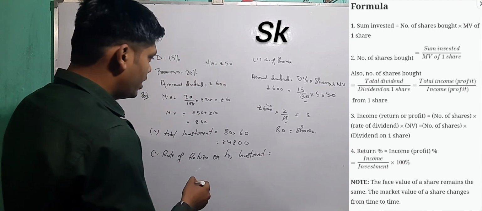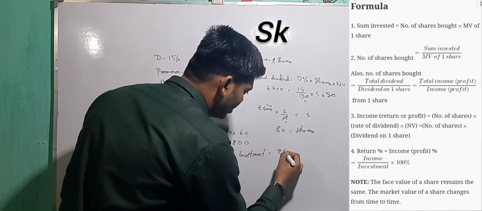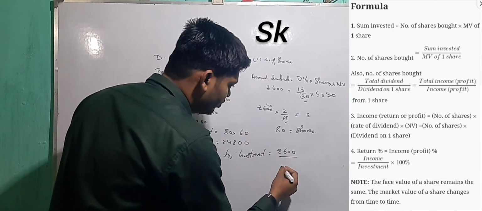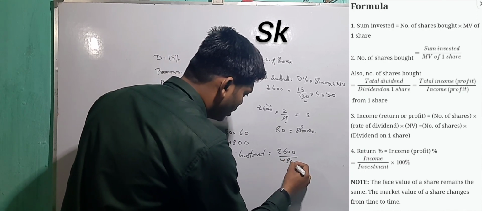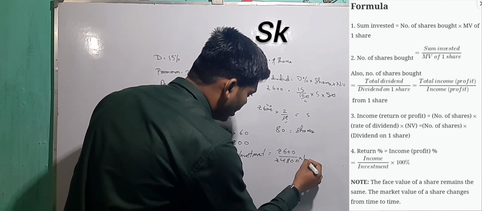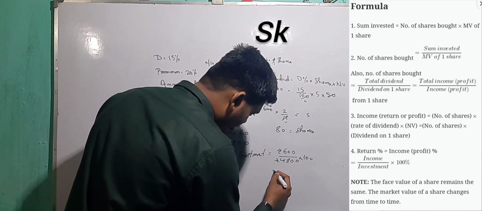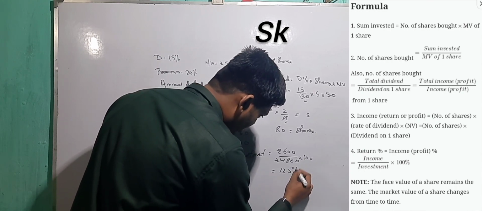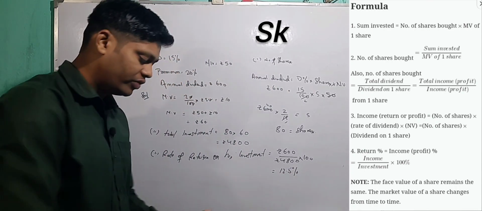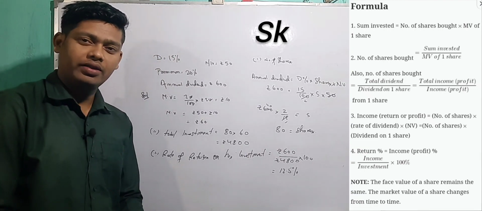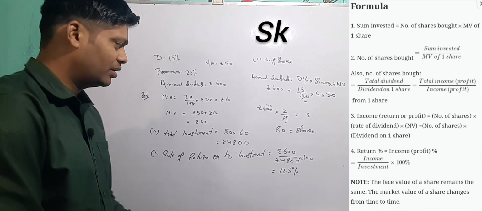If you don't have it, annual income is 600, they gave you annual income and dividend both are the same, but total investment is how much? 4800. Multiply by 100. So how much are you going to get? You are going to get 12.5% as your rate of return on the investment which you did in the company. Clear? It's a very simple thing.